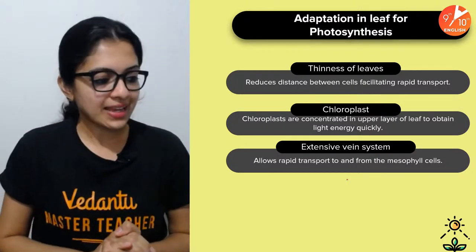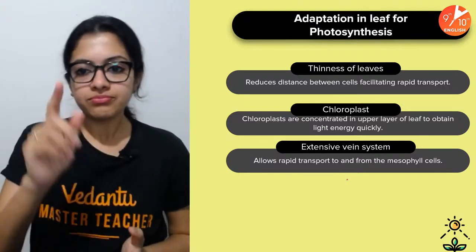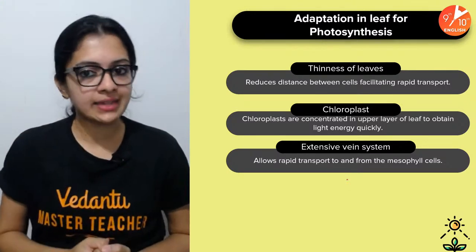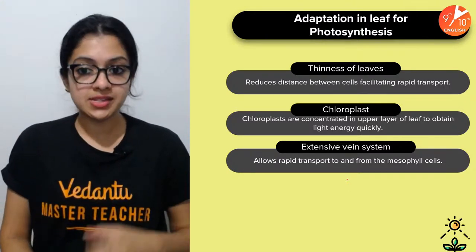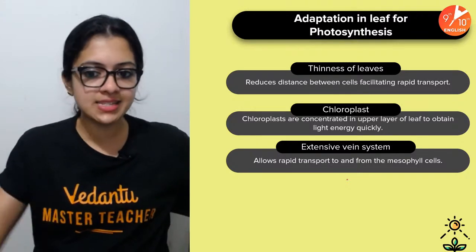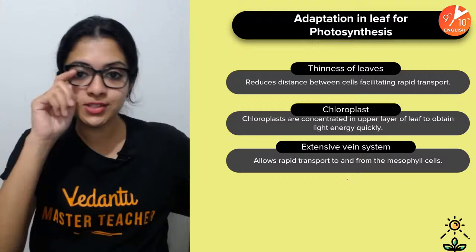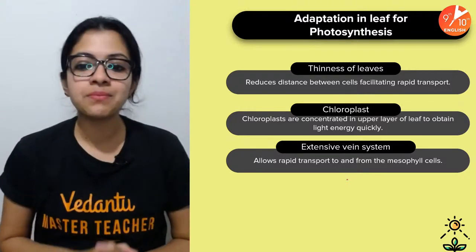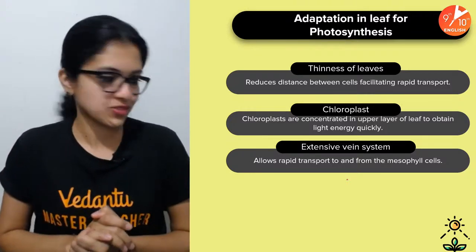These are more about the adaptations in leaves for photosynthesis. Thinness of leaves, chloroplast, extensive vein system. Vein system is what? You've seen that. The vascular tissues, right? Xylem and phloem. Those are also things that you have seen.